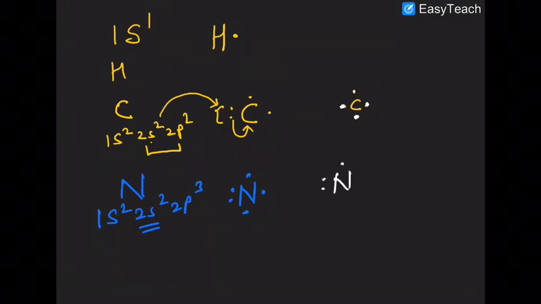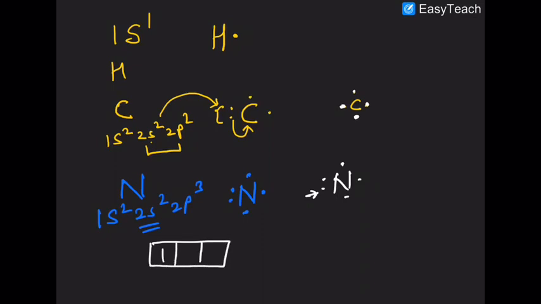Again, this is 2s2, and this is 2p1, 2p1, 2p1. Why? Because 2p has 3 different orientations, that is 2px, 2py, 2pz, so each orientation is given 1 electron each. Are you sure? Clear?